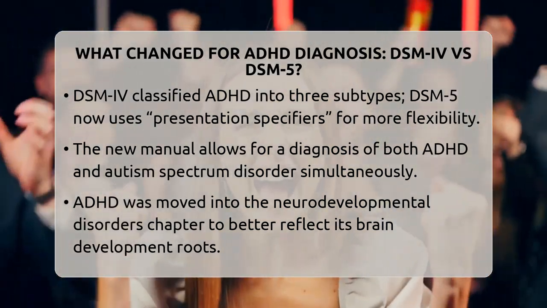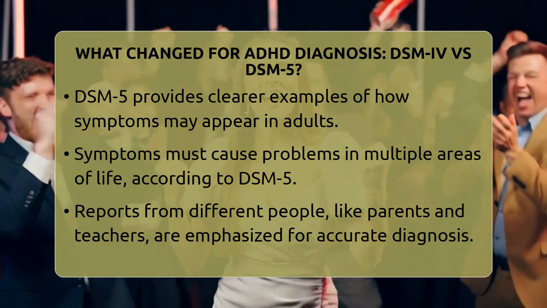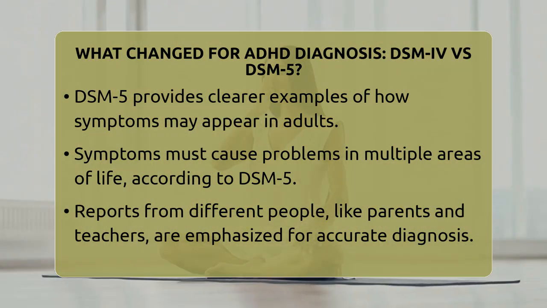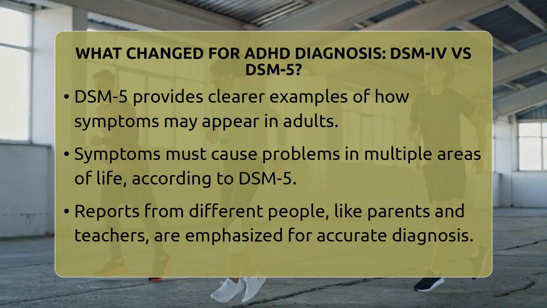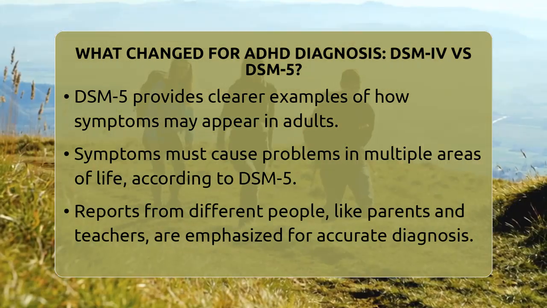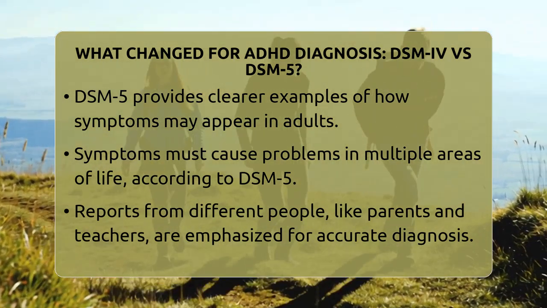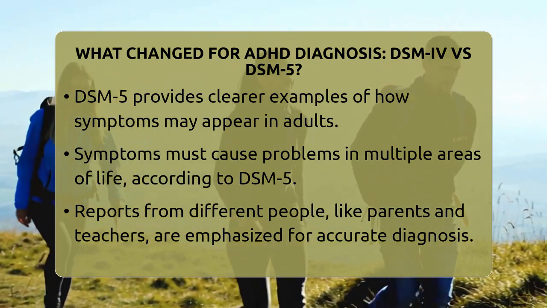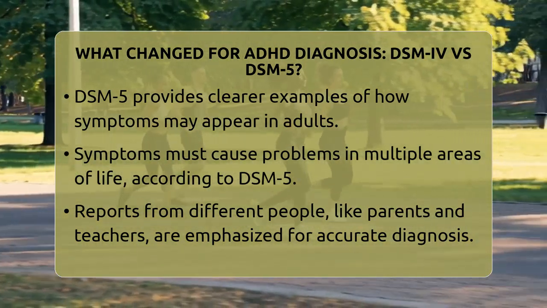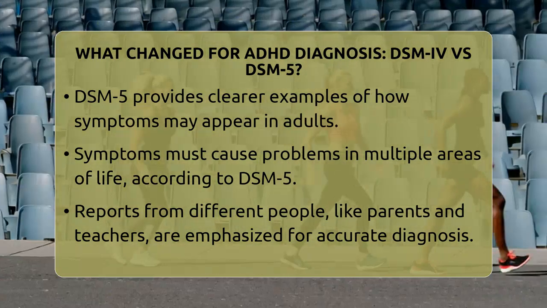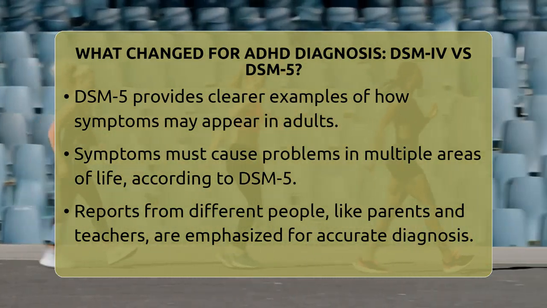Another big shift was how diagnoses are made alongside other conditions. The DSM-IV didn't allow a person to be diagnosed with both ADHD and autism spectrum disorder at the same time. But the DSM-5 now permits both diagnoses to be made together. This change recognizes that many people can have both conditions, which can influence how they experience symptoms.